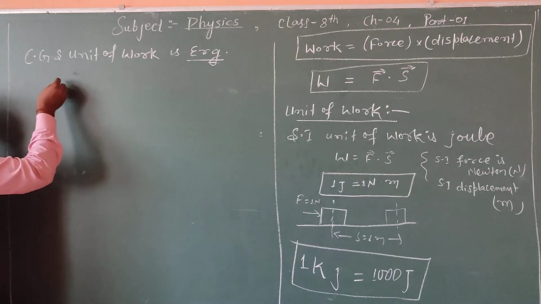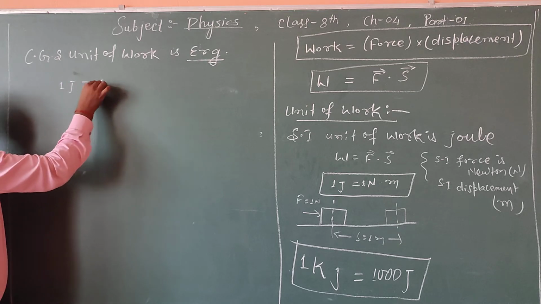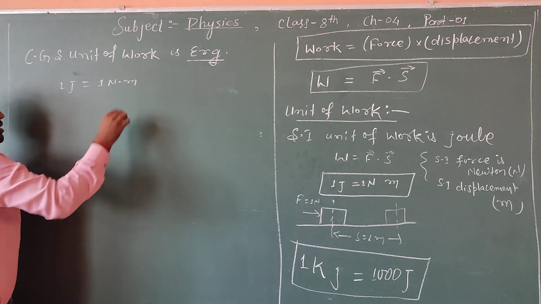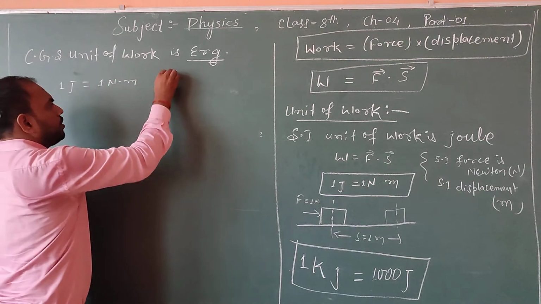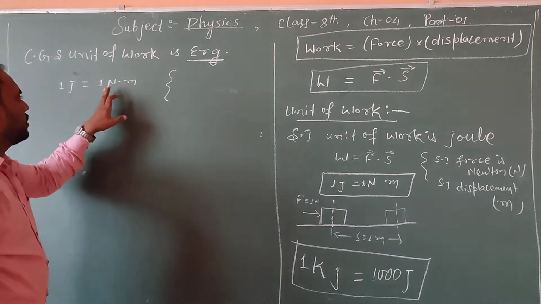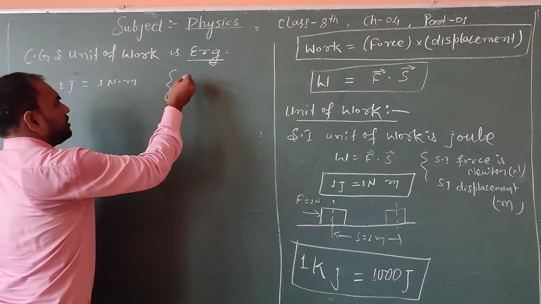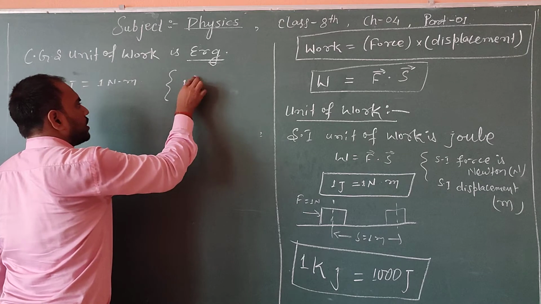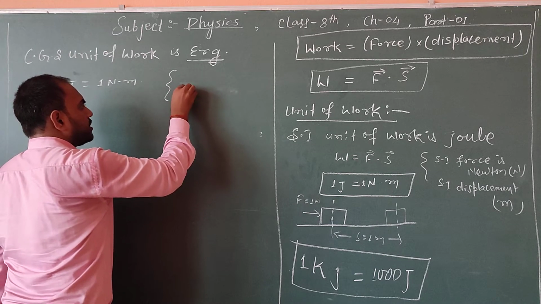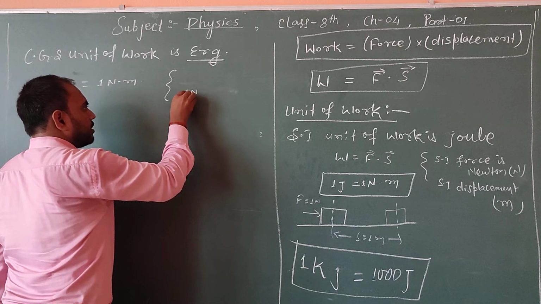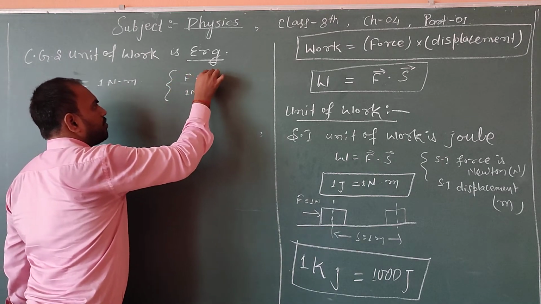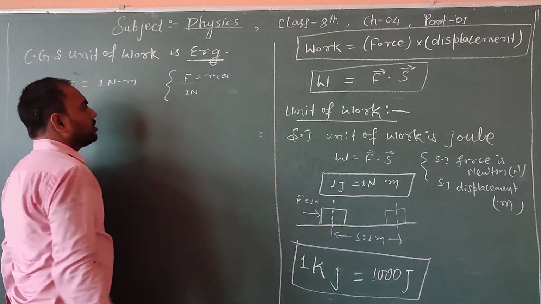As we know, 1 joule is equal to 1 Newton meter. And 1 Newton is equal to, as we know, force equals mass into acceleration.